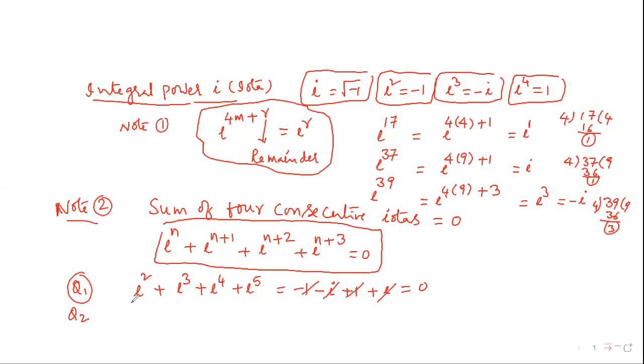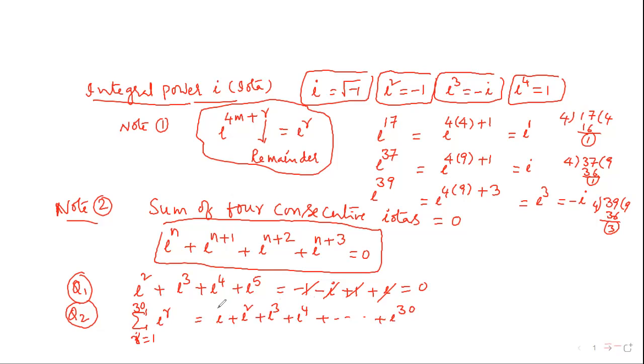Question number two is, everyone see: sigma i is equal to 1 to 30. Okay? So sigma i power of r is equal to i power of r. Here, i power 1, i square, i cube, i power of 4, up to i power of 30.